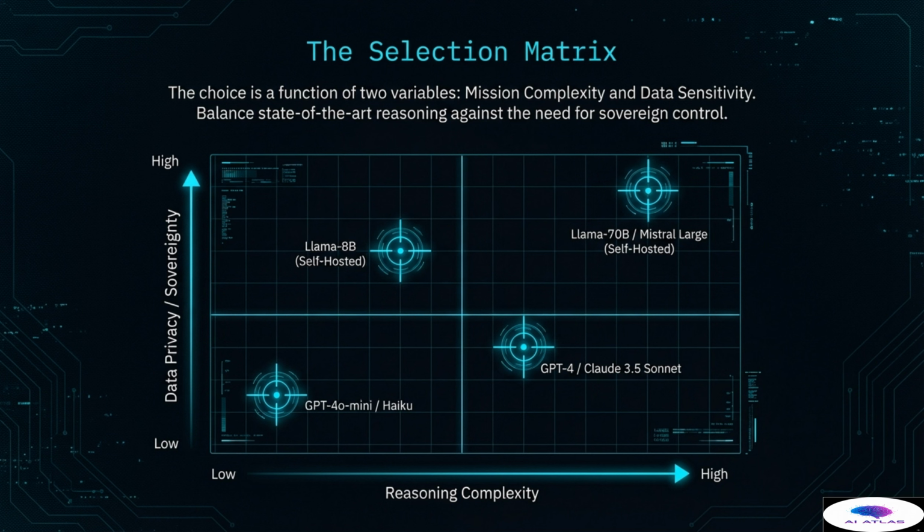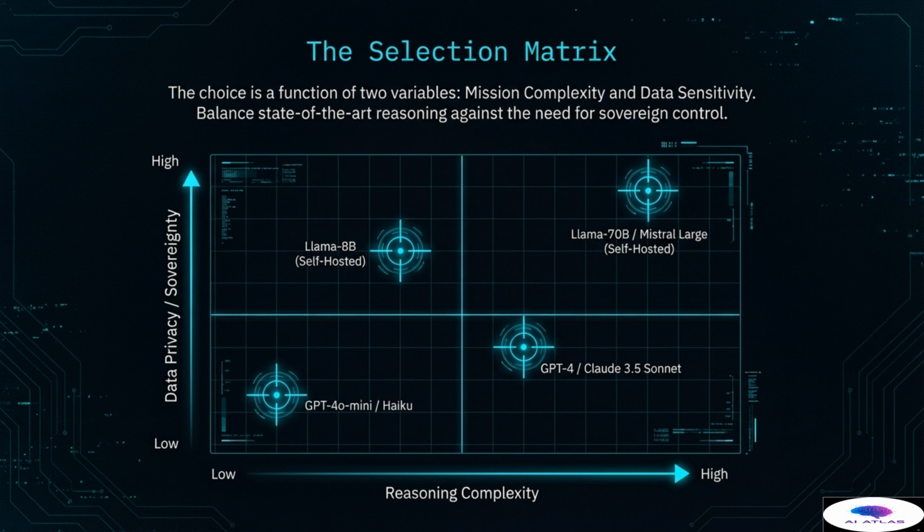In the top left, we require high data privacy, but only moderate reasoning complexity. Here, a self-hosted Llama 8B is the perfect fit, keeping the data secure while efficiently handling straightforward tasks like document retrieval and simple summarization. The bottom right is reserved for highly complex tasks involving large-scale, but non-sensitive public data, where the raw power of external API models like GPT-4 or Claude 3.5 Sonnet is warranted.